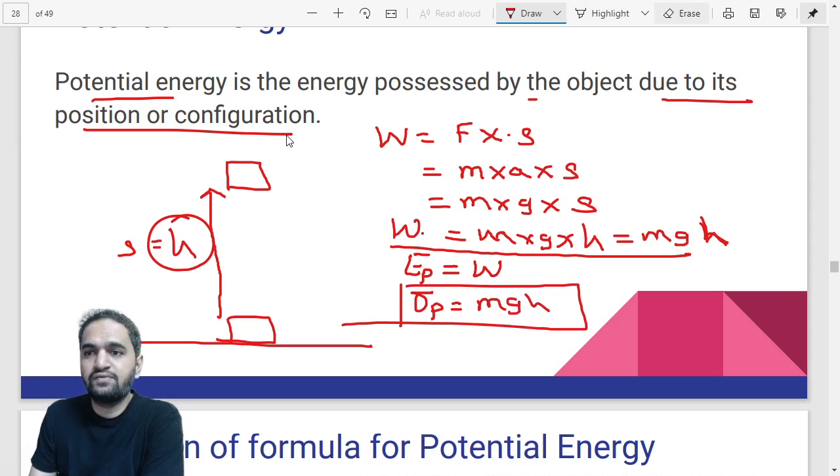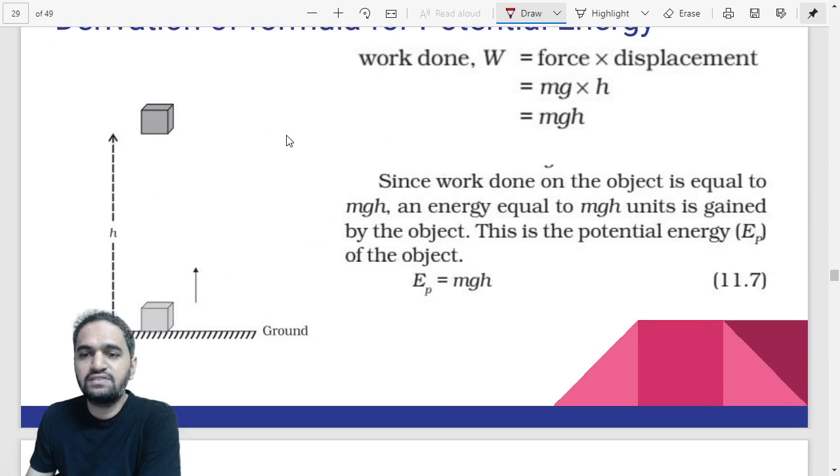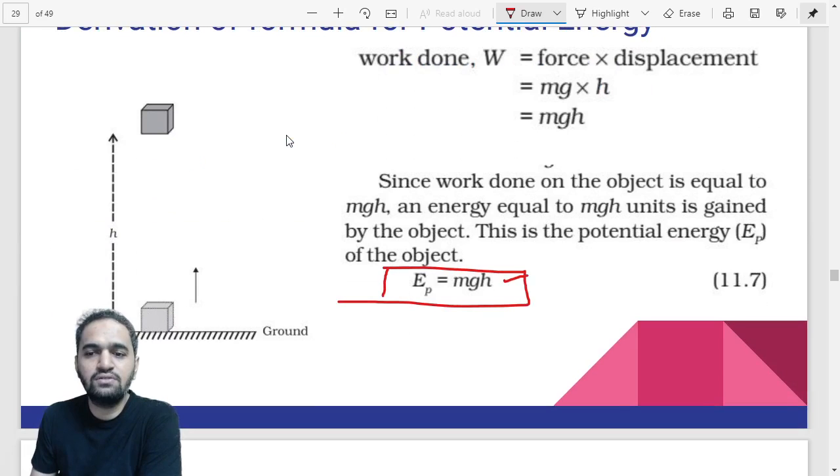What we have is that work is equal to force into displacement, then mass into acceleration. Force you can change, and displacement s can be represented as h because displacement is nothing but height in this case. Then you can write the formula: work is equal to mgh, and then you can close it because potential energy is nothing but work. So Ep, that is potential energy, is equal to mgh. The same thing is also given in the book.